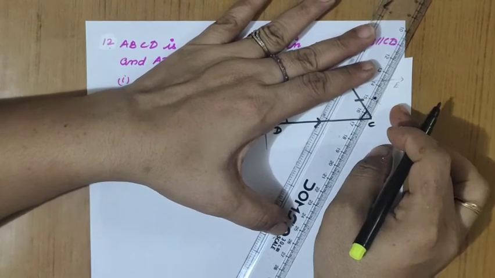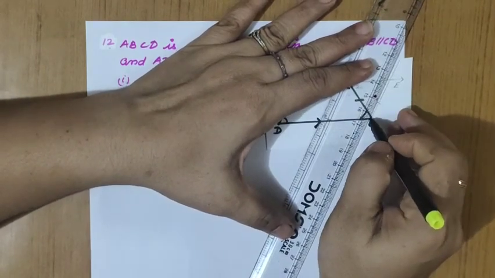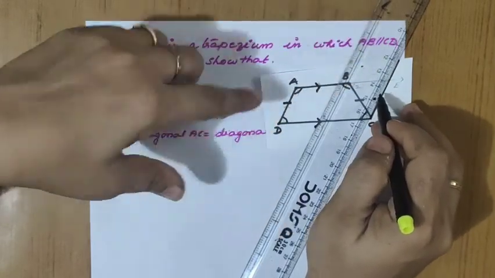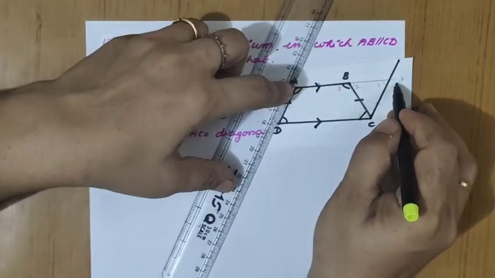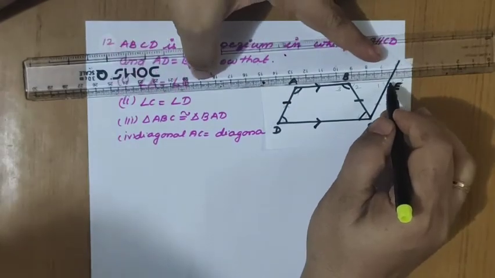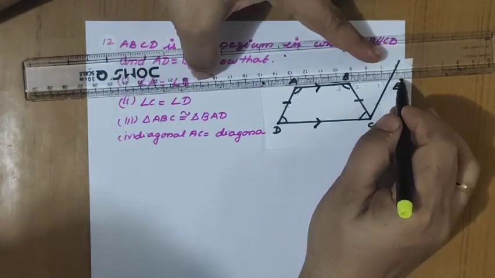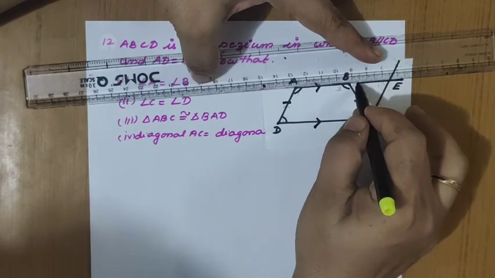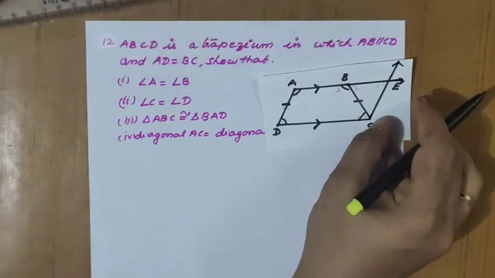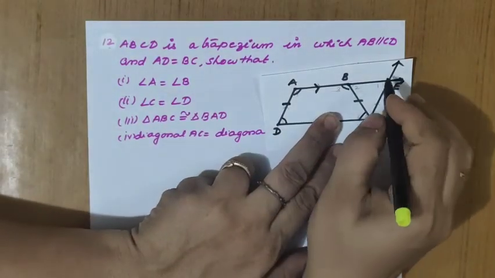What is the construction? CE parallel to DA. We are taking the parallel property now and extend AB to intersect at E. Now we are getting two more angles in the base here.